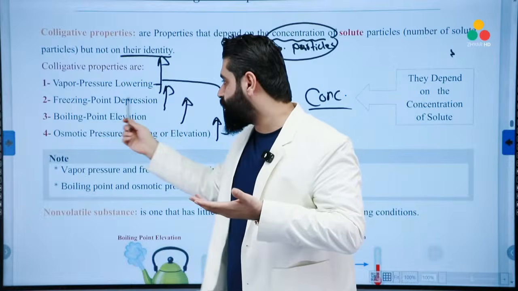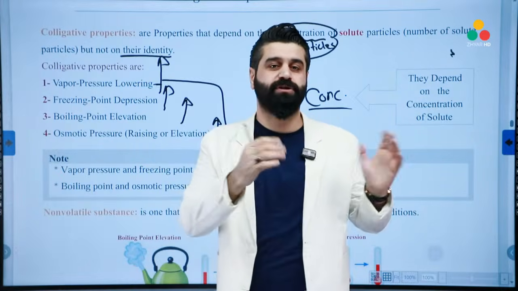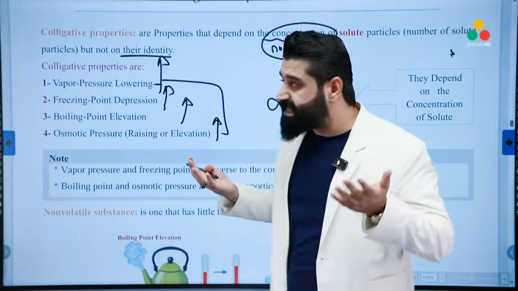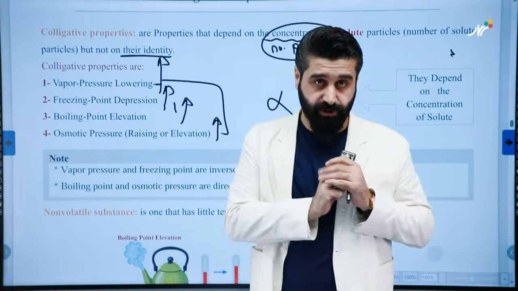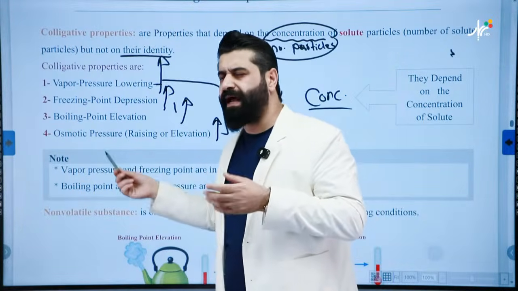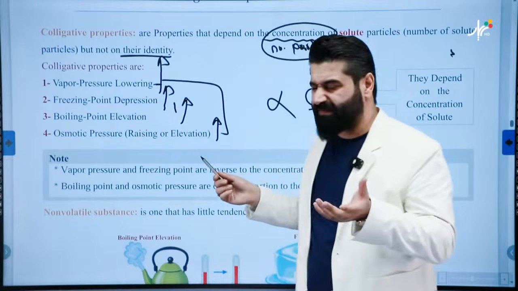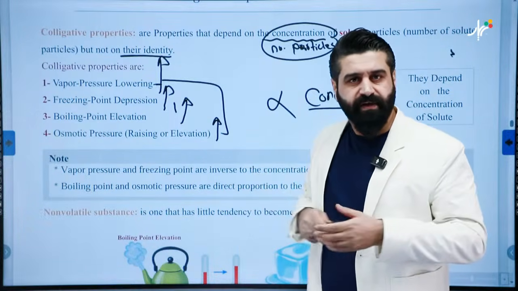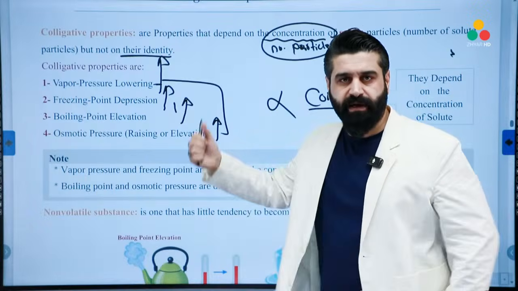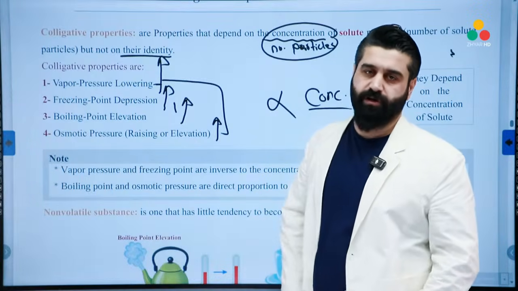Freezing point depression is directly proportional with the concentration, but freezing point alone is inversely proportional. But for the boiling point and osmotic pressure, we don't need anything like this. Either with elevation or without elevation, they are going to increase with increasing concentration.